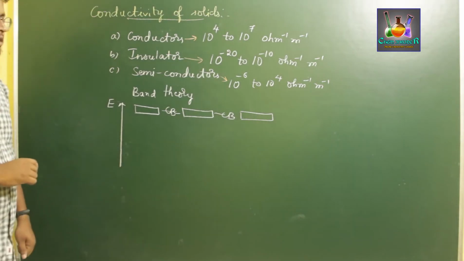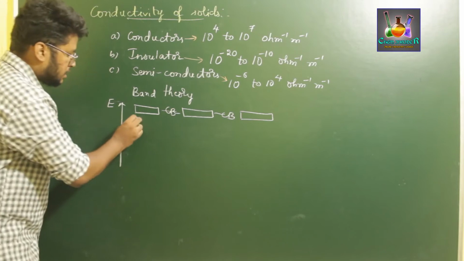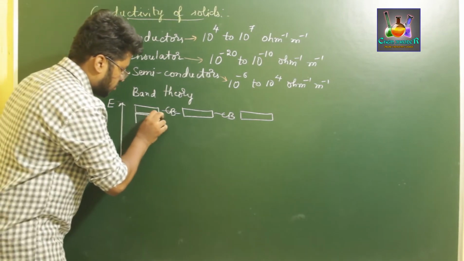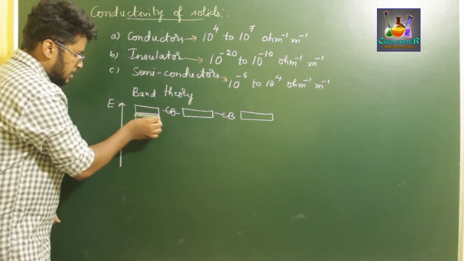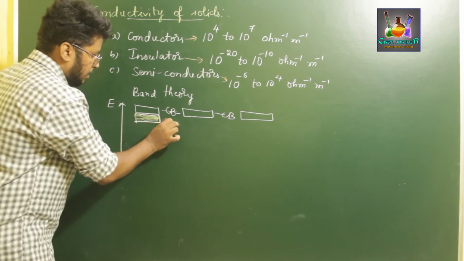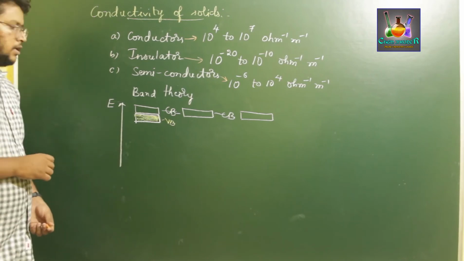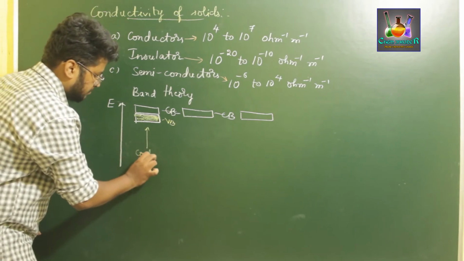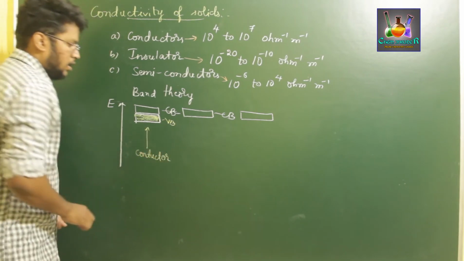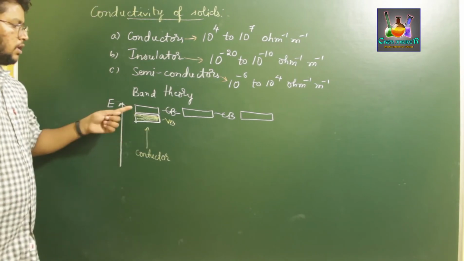If a substance has its valence band almost touching the conduction band, then that type of substance is called a conductor.